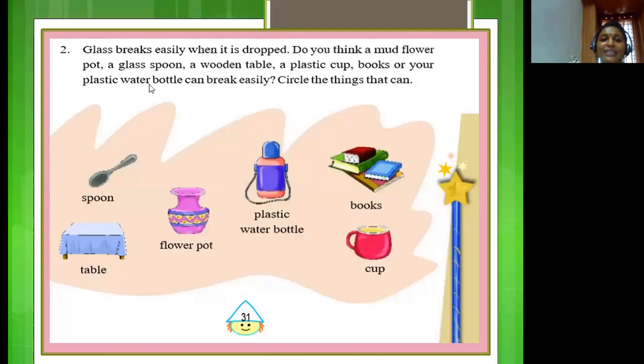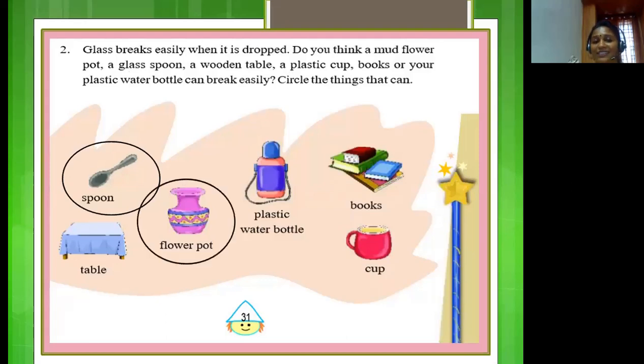We already know that a glass spoon and a mud flower pot can easily break, whereas the other things like a wooden table, a plastic water bottle, books, or a plastic cup do not break easily. So circle the things that break easily, children. They are the glass spoon and the flower pot.